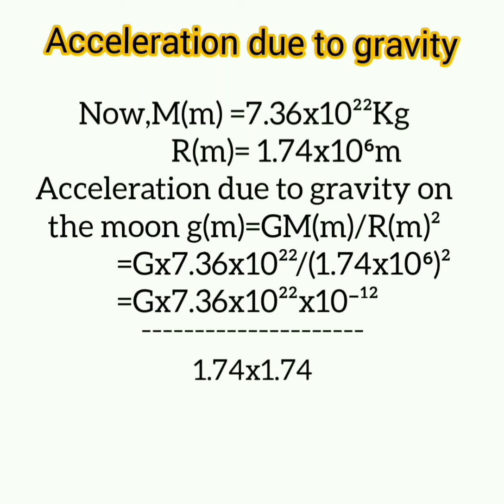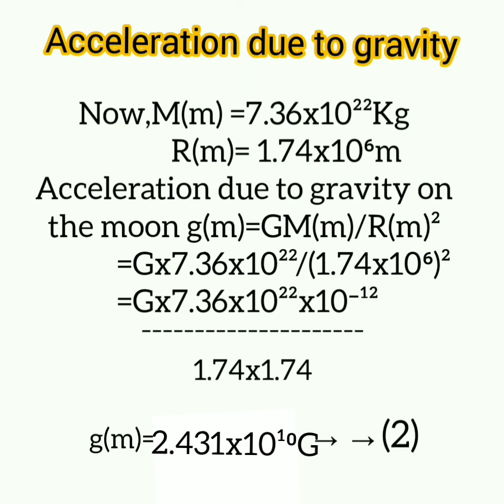That is in denominator 10 raised to 6 into 10 raised to 6 become 10 raised to 12. When it is taken into the numerator, it becomes 10 raised to negative 12 divided by 1.74 into 1.74. So finally you will get the same value as you got earlier, 2.431 into 10 raised to 10. Put it as equation number 2.